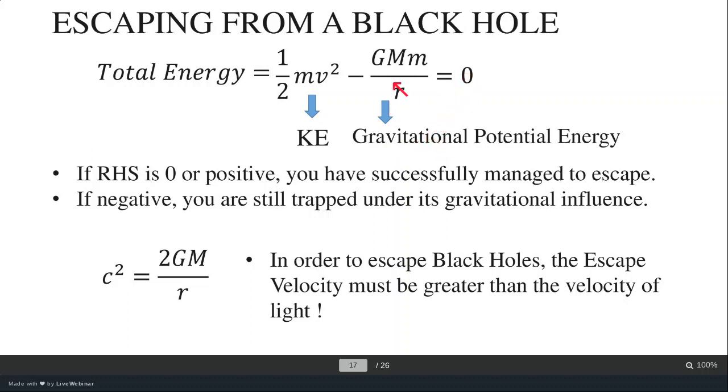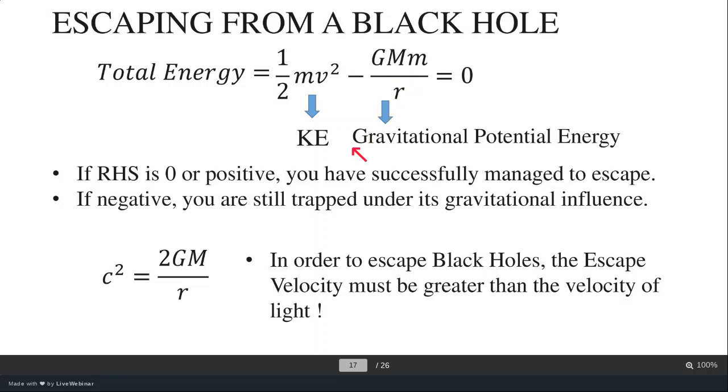So G is the Newton's gravitational constant, M is the mass of the black hole. The small m is your mass, and r is the distance of separation between you and the black hole. And v is the velocity with which you are moving. So in this equation, the right hand side is 0. On substituting the values, if the right hand side is 0 or positive, you have successfully managed to escape. You don't need to worry about it. And if negative, you are still trapped under the gravitational influence of a black hole.